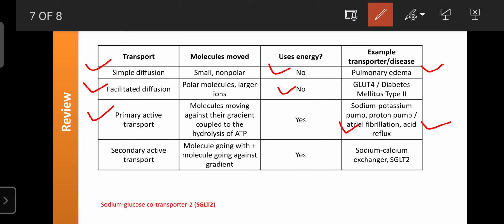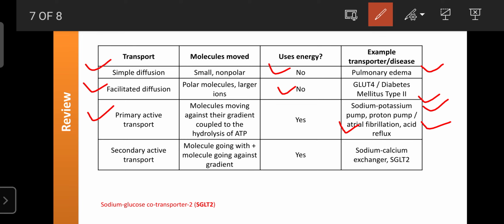Then the acid from the stomach can enter toward the esophagus, or it can increase the heart rate to more than 300. That condition is known as atrial fibrillation, due to abnormalities in the sodium potassium pump. Due to deficiency, more sodium can enter inside the cardiac cell, and due to that the heart rate increases. Or due to entry of more hydrogen ions through the proton pump, more acid can be secreted, so that can reflux towards the esophagus, towards the heart. So if there is any abnormality in active transport pumps, then various disorders can be caused.